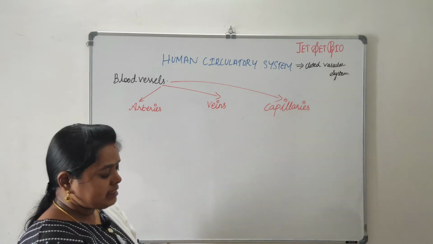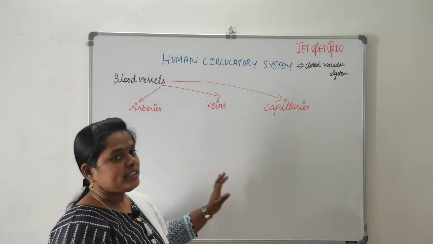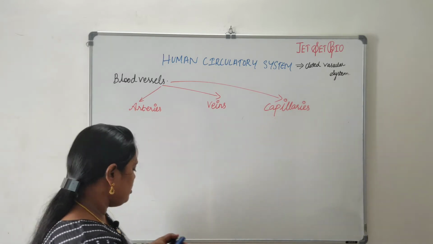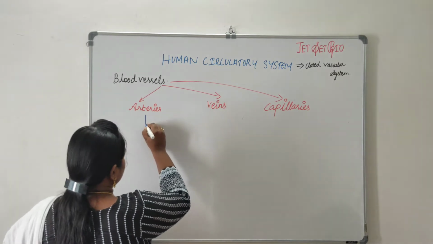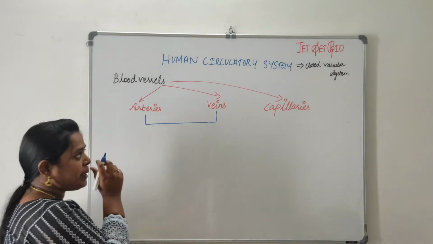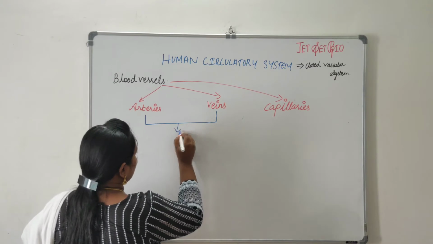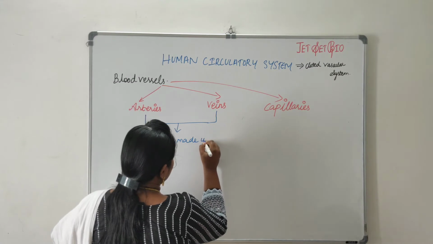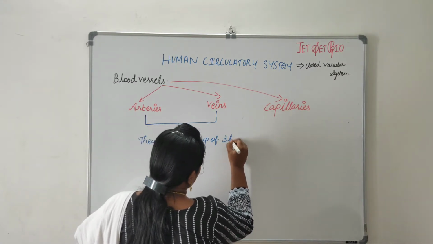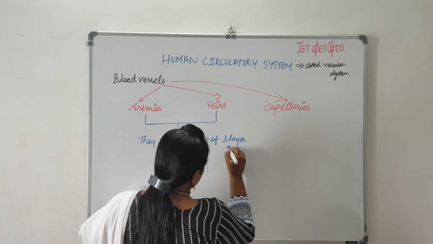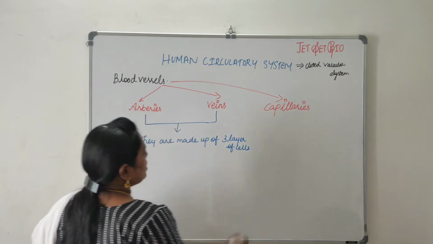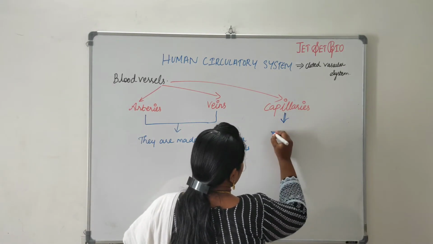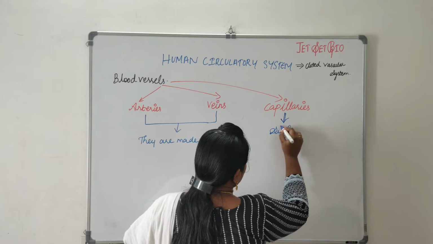We will be seeing the structural similarities and dissimilarities of the arteries, veins and capillaries. The structural organization of arteries and veins are more similar, that is, they both have what? They are made up of 3 layers of cells, whereas capillaries are made up of a single layer of cell.